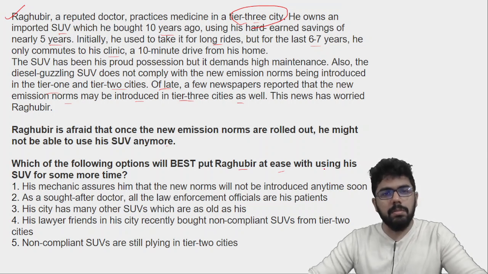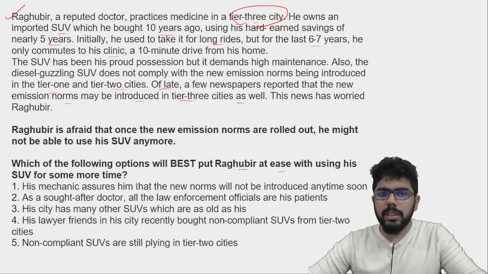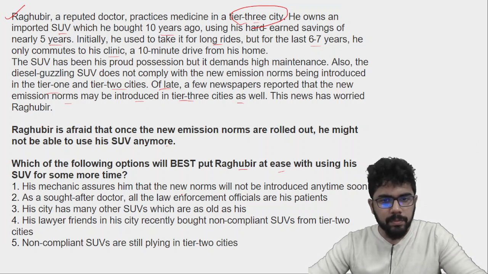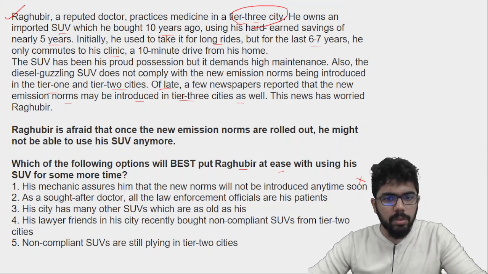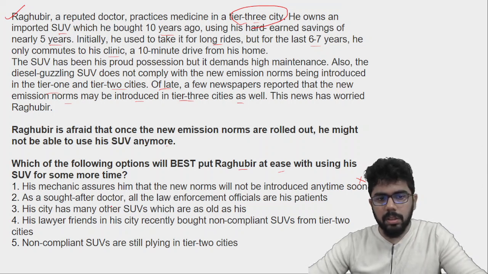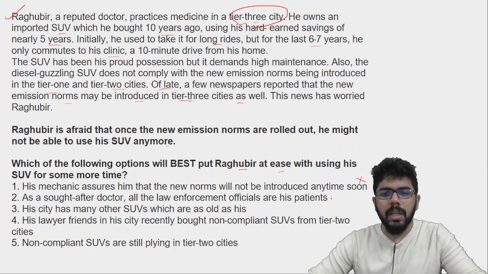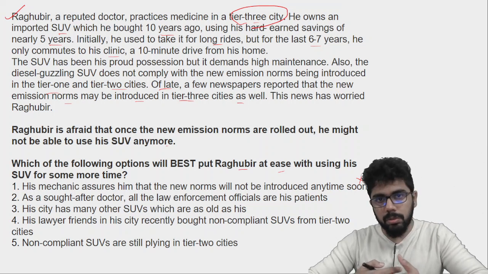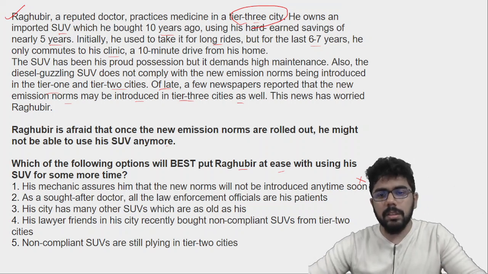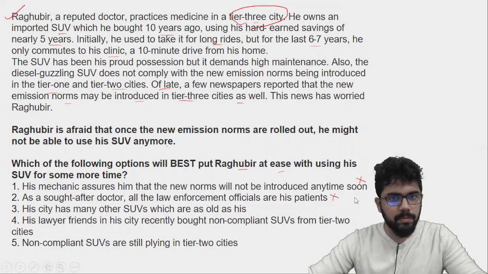मैकेनिक को कैसे पता है क्या होगा क्या नहीं होगा? तो वो तो hearsay पे most of the times बोलते हैं. So not this. Even if this is true, it won't be believable to Raghuveer. As a sought after doctor, all the law enforcement officials are his patients. Even if they are, so expecting that they will create any special permission for Raghuveer is like kind of encouraging corruption. So we cannot go with this also.